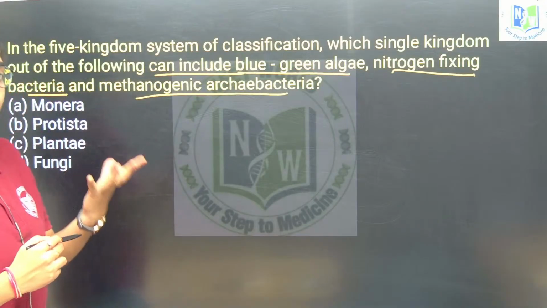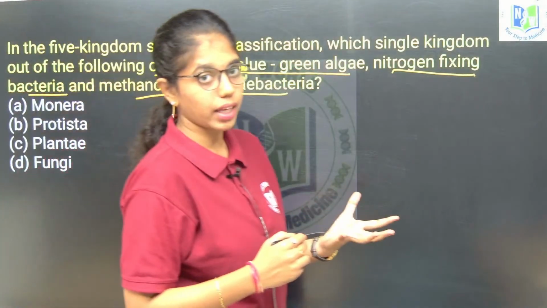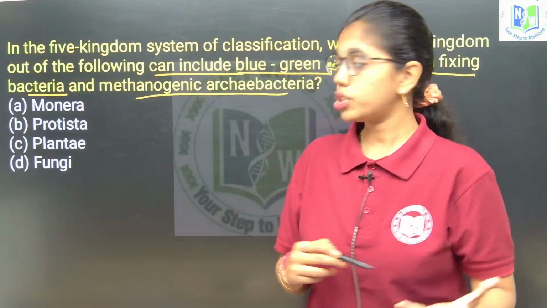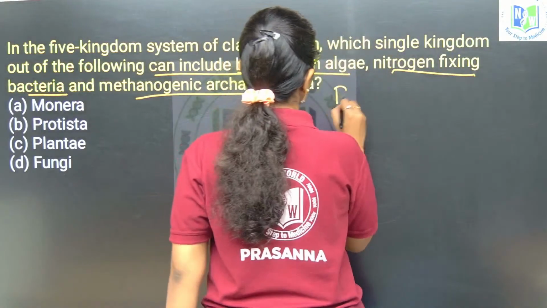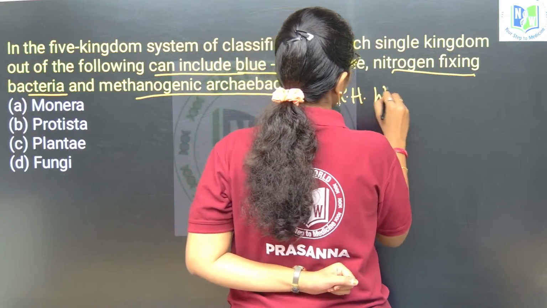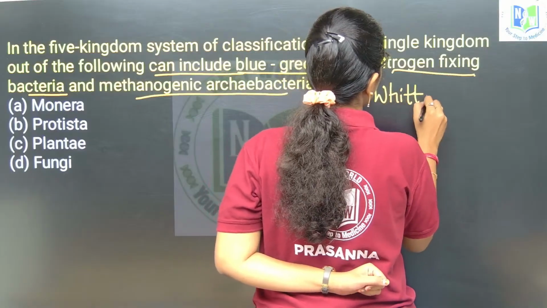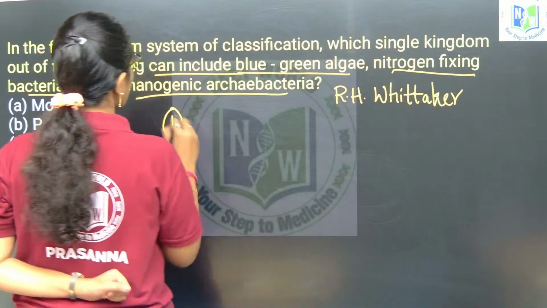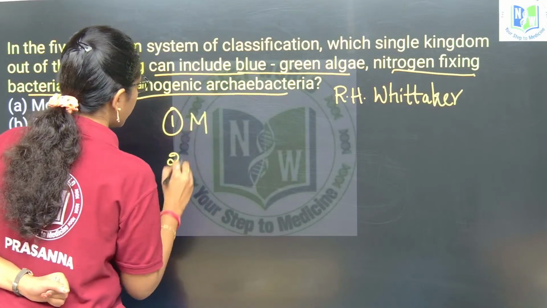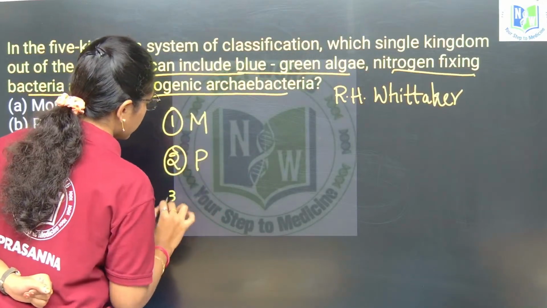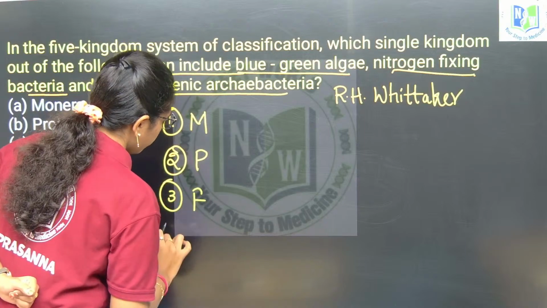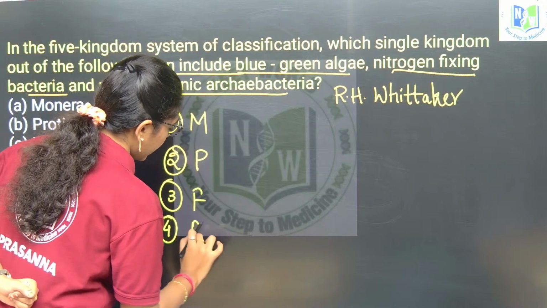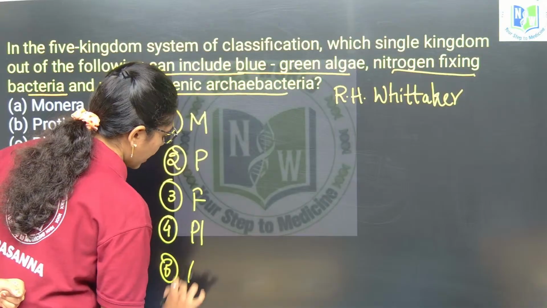We have 5 kingdoms, given by R.H. Whittaker. What are they? First is Monera, second Protista, third Fungi, fourth Plantae and fifth Animalia.